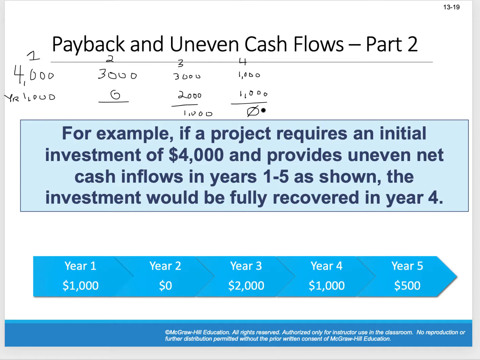When we come back in our next video, we are going to start to look at analyzing an investment using the net present value method. So we'll see how to do time value of money there. So please tune back for that one.